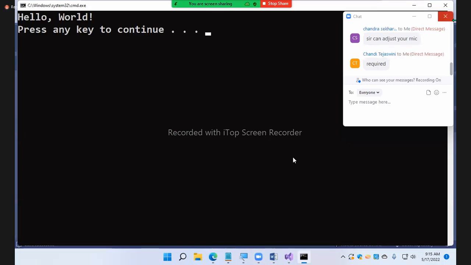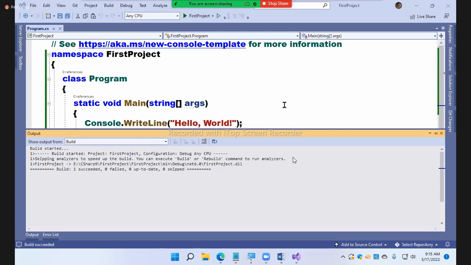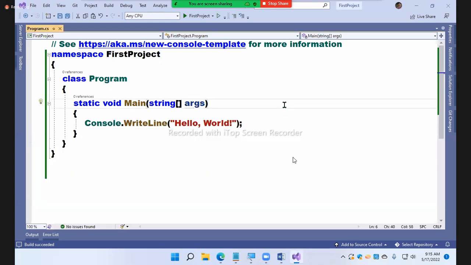How is it executing, sir? Because by default, Microsoft has already created one file for you, and it has imported everything in that already. Did you get my point or not?